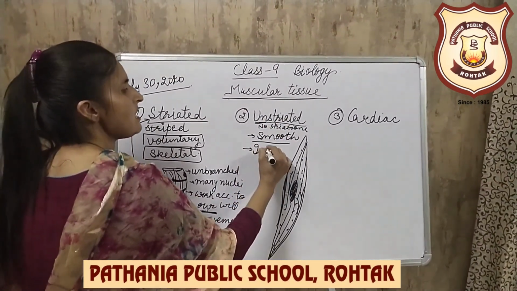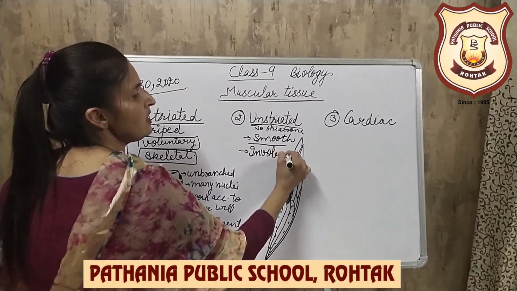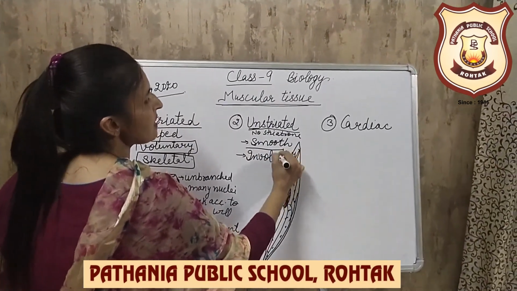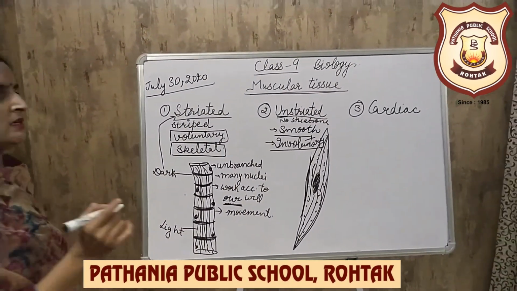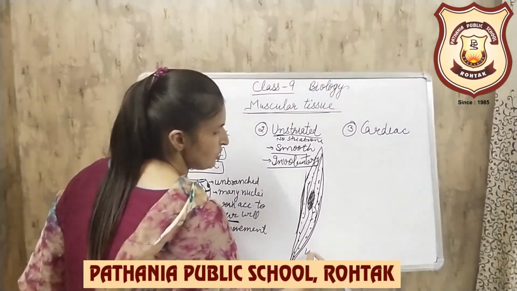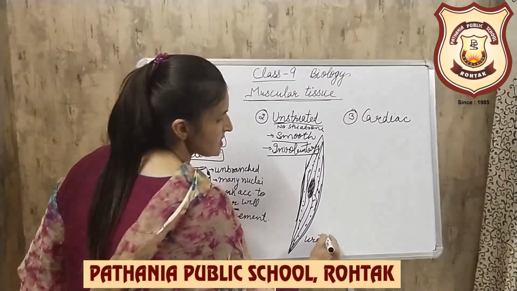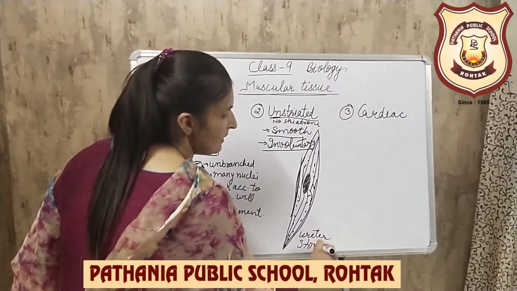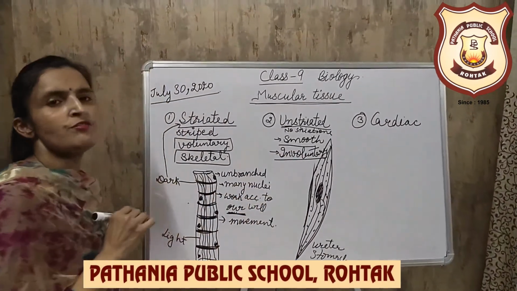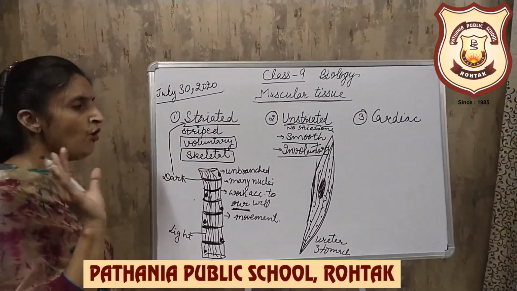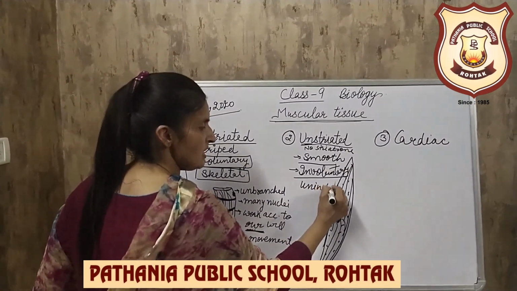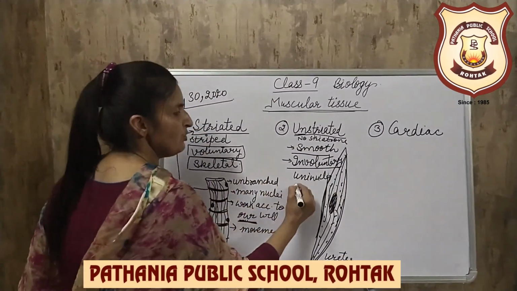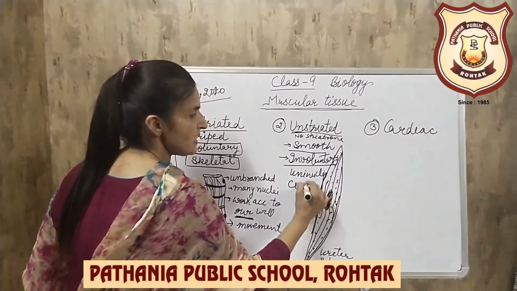These muscles are involuntary, means they do not work according to our will. These are present in ureters, in the stomach, in the iris of the eye. So they work according to their own wish. Uninucleated means a single nucleus. Nucleus is at the center.